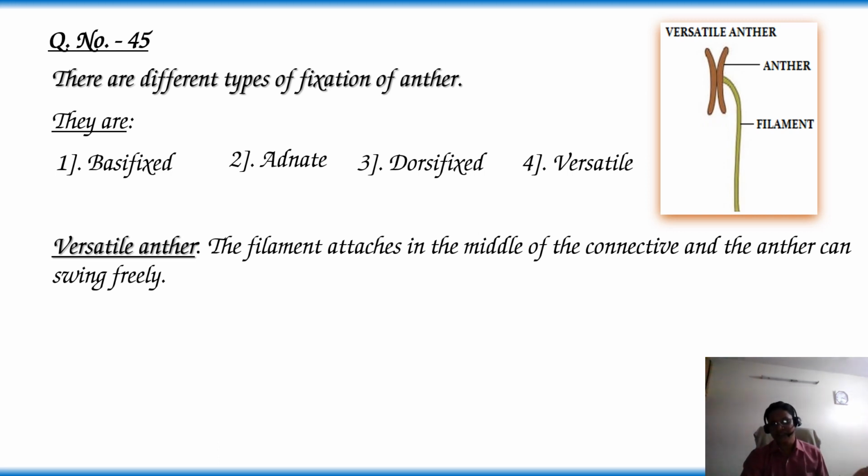But in this versatile anther, the filament connects at a point of the connective region and the remaining part of the anther swings and moves freely. This type of anther we can observe in wind-pollinated flowers to disperse pollen grains freely. Hence, the answer is option 4, anemophily.